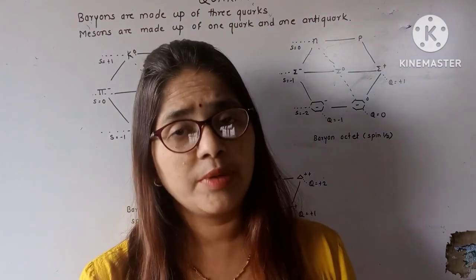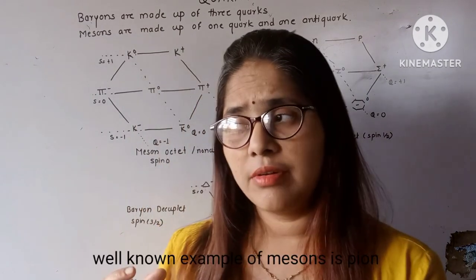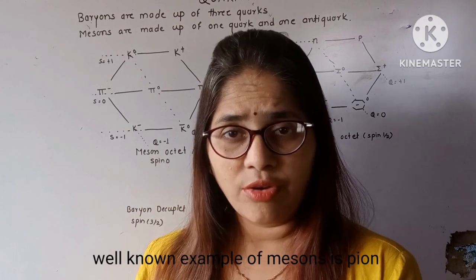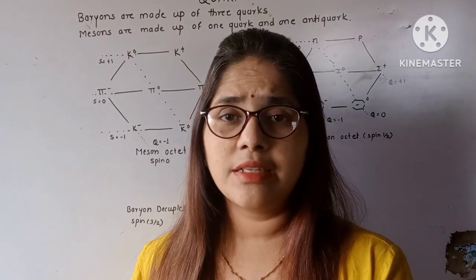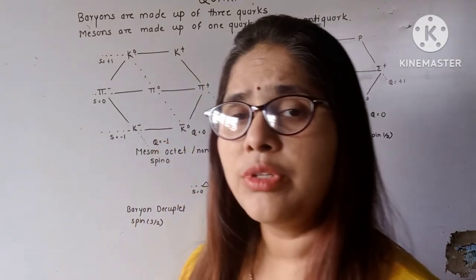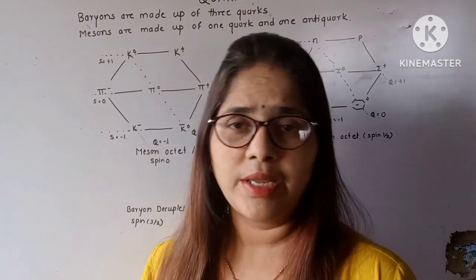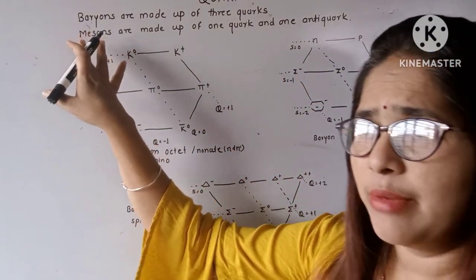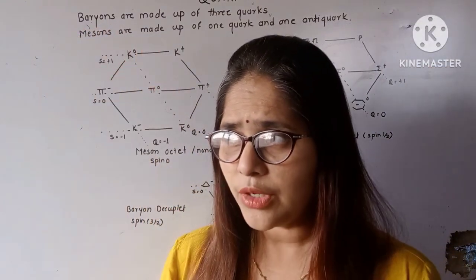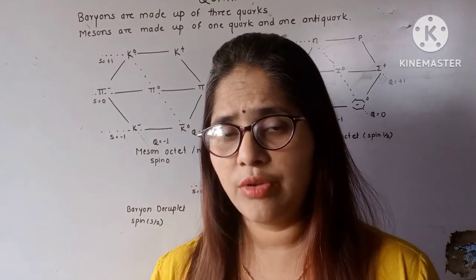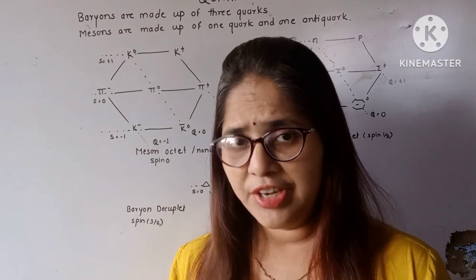We know that these are the spin half particles, and the well-known examples of the mesons are pions, kaons and eta. So all these are the spin 0 particles. Okay. Now according to this quark model put forth by Gell-Mann and Nishijima, they say that these baryons are made up of three quarks. So how these quarks make these baryons, this also we have seen in my previous video.